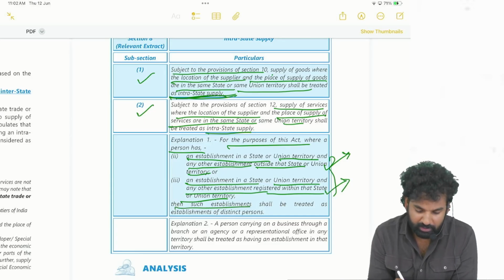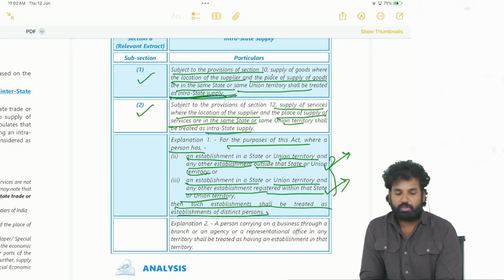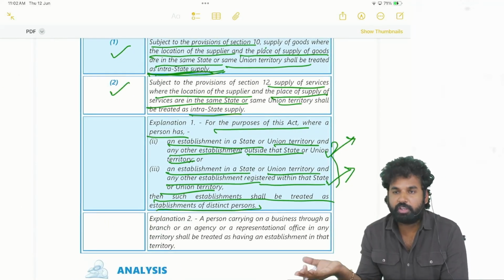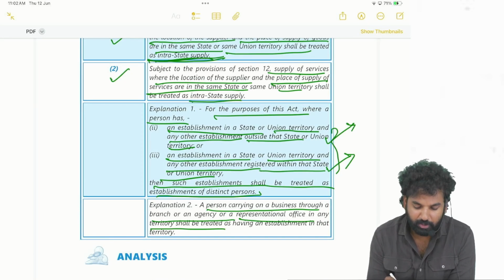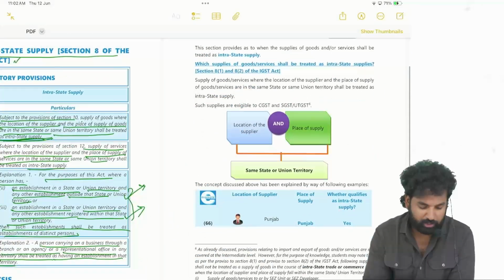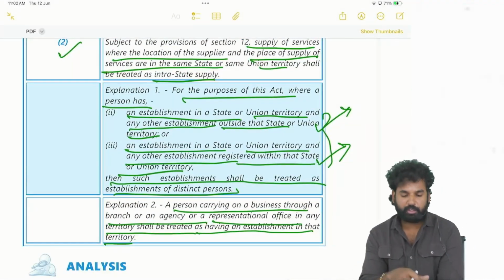Then such establishments shall be treated as establishments of distinct persons, the same PAN but a distinct person. Any person carrying on business through a branch or an agency or representational office in any territory shall be treated as having an establishment in that territory. So if you are operating through an agent, it will be treated as having a separate establishment in that territory.